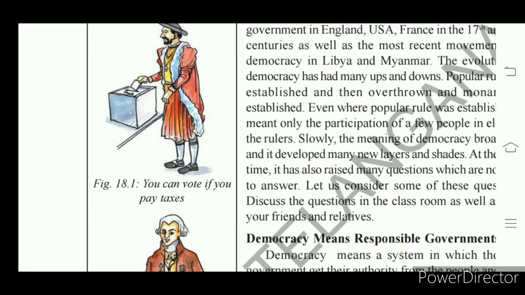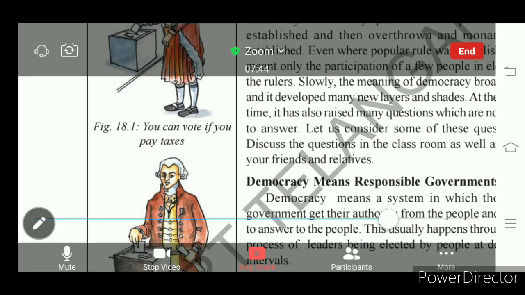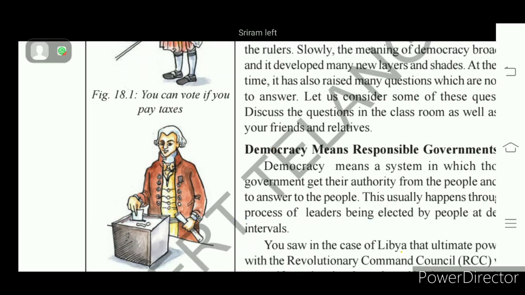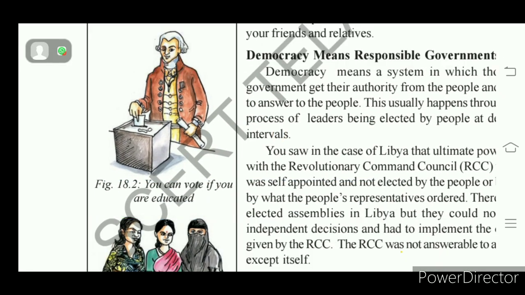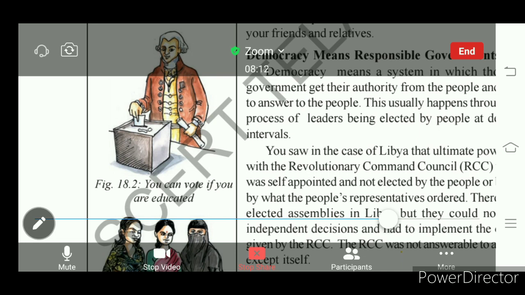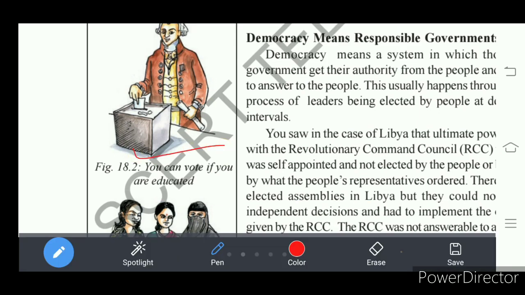Later, democracy changed so that the right to vote was extended to the educated. So in democracy, we found that active citizens were given the right to vote, and this principle slowly extended to educated people. That is shown here in figure 18.2.